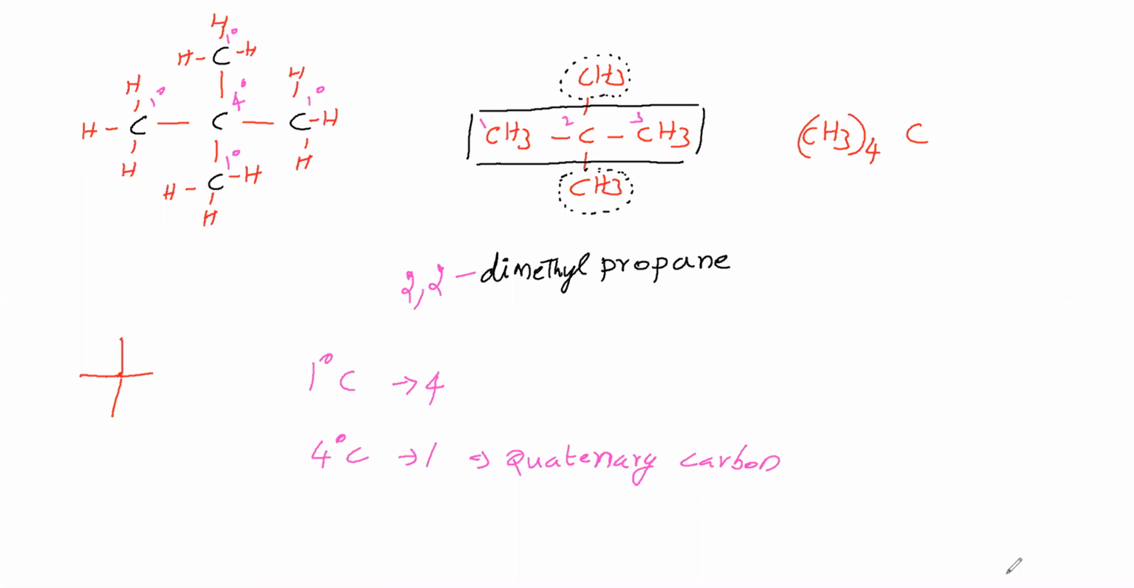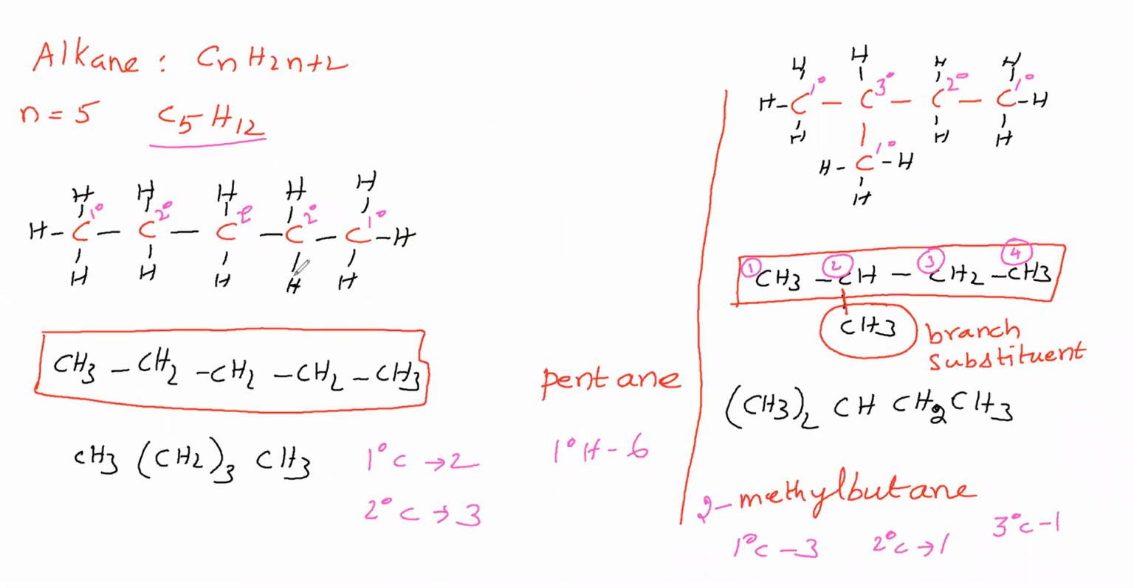Okay, so next, this hydrogen is in secondary carbon. This hydrogen is bonded to secondary carbon. Therefore it is called secondary hydrogen. So how many secondary hydrogens are there here? 6 secondary hydrogens. Here secondary hydrogens, how many? 2. This hydrogen is directly bonded with tertiary carbon. Therefore it is called tertiary hydrogen.